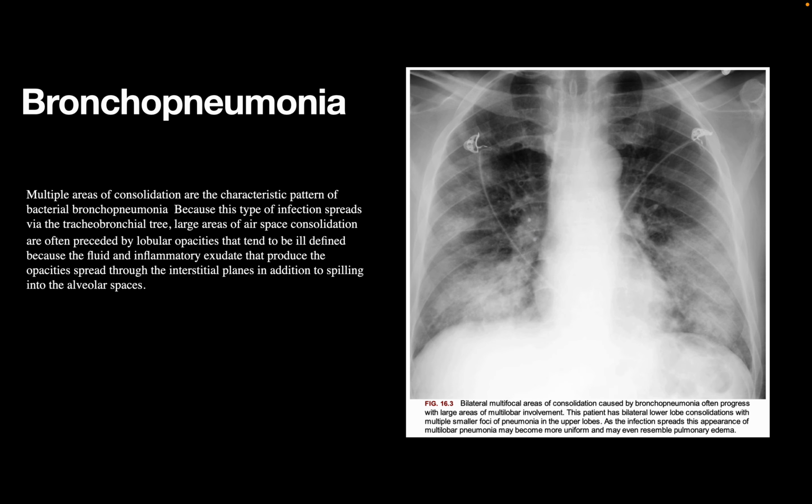Whereas in bronchopneumonia or lobular pneumonia, we can see that it spreads by the tracheobronchial tree, and thus we can see multiple areas of consolidation, and the nodules which we can see are also very ill-defined. As compared to spread by collateral channels in lobar pneumonia, this spreads by the tracheobronchial tree, and thus we can see widely spread bilateral involvement and multilobar consolidation, very characteristic of bronchopneumonia or lobular pneumonia.